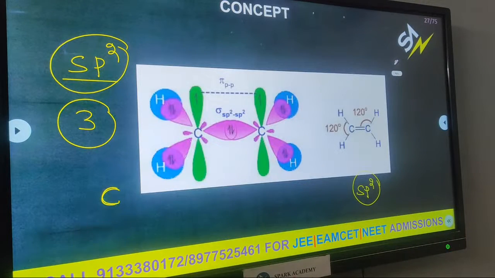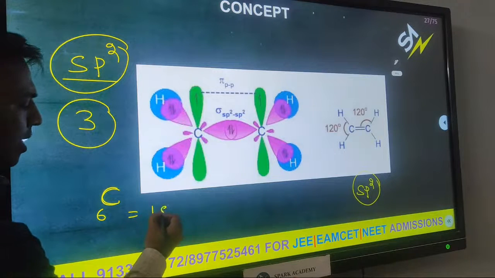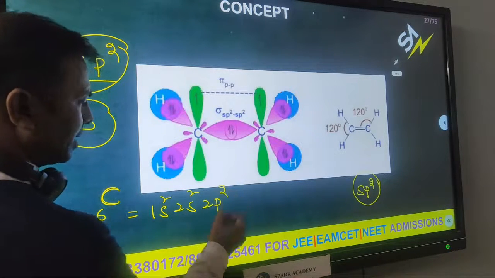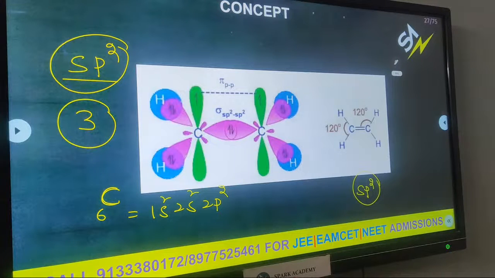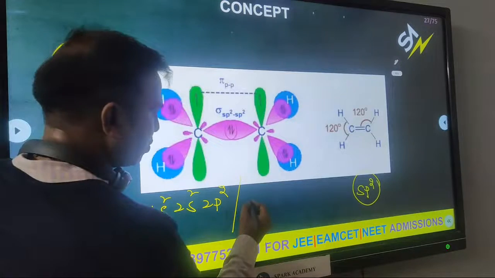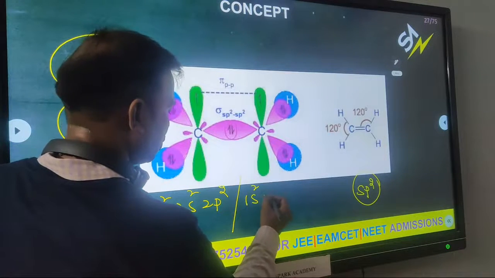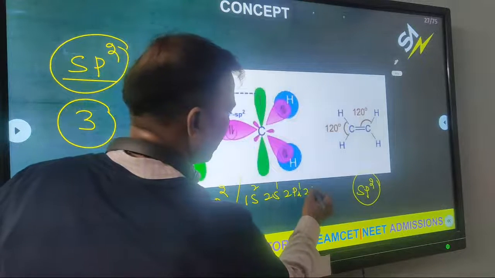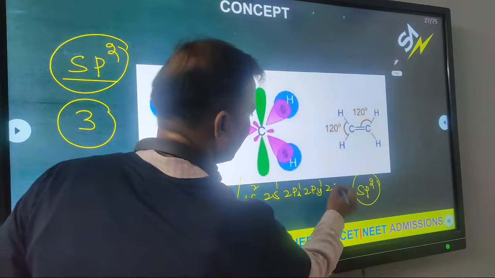Carbon atomic number is 6. Ground state electronic configuration: 1s2, 2s2, 2p2. Excited state: 1s2, 2s1, 2px1, 2py1, 2pz1.